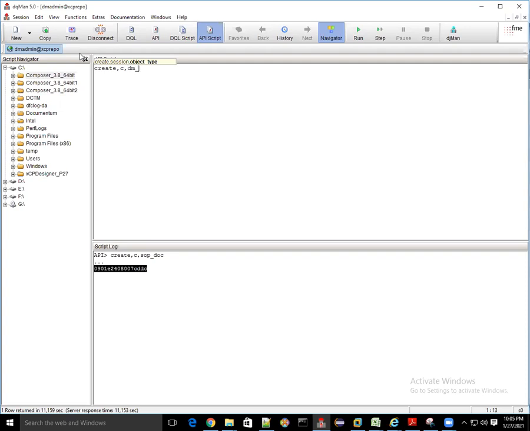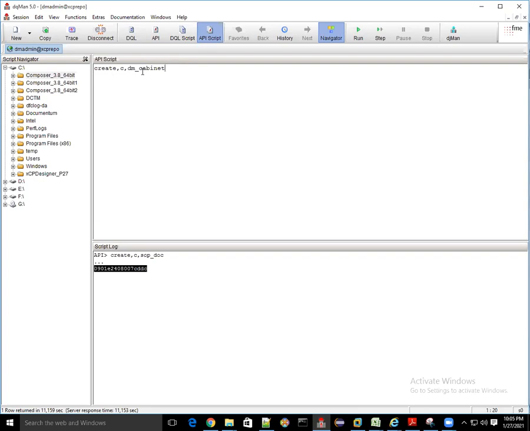DM underscore sysobject is different. The cabinet is an object of the DM underscore cabinet type. So what we have to do is create an object of DM underscore cabinet.